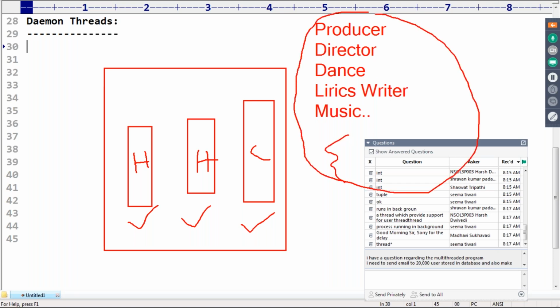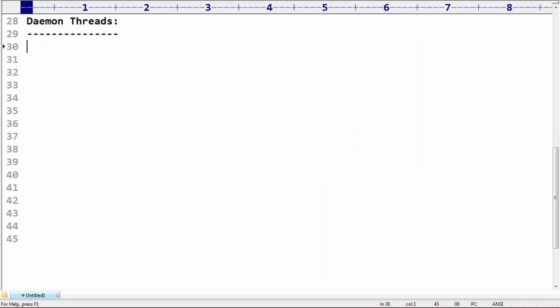Because of all these people only, these people are able to dance on the screen. Sir, just to have one person act on the screen, minimum 10,000 members should work in the background. Then only these people will come on the screen. Make sure, sir. All these people who are working in the background are by default considered as daemons. Remember this: a daemon means the person who is there in the background. Are you able to understand what the meaning of daemon is? Respond, man. What is the meaning of daemon?